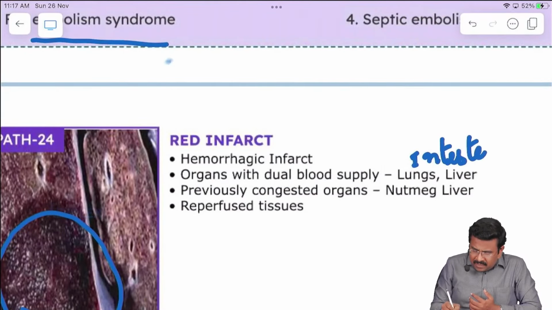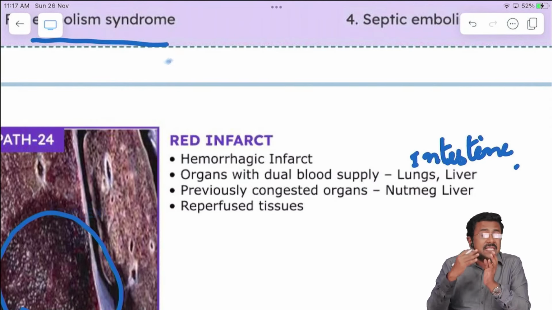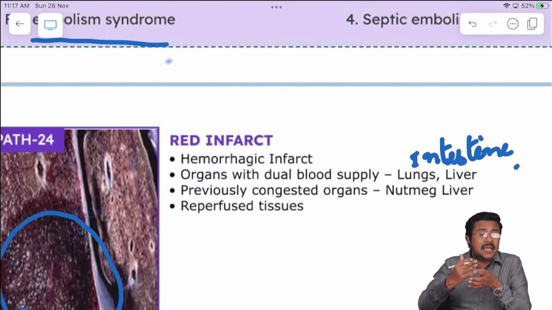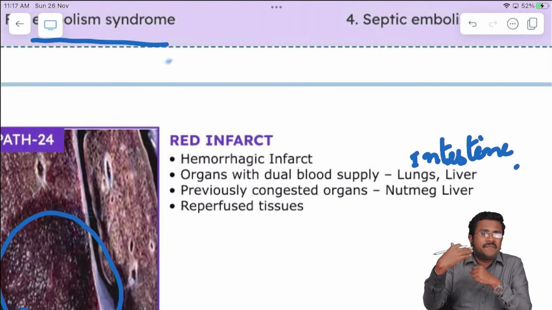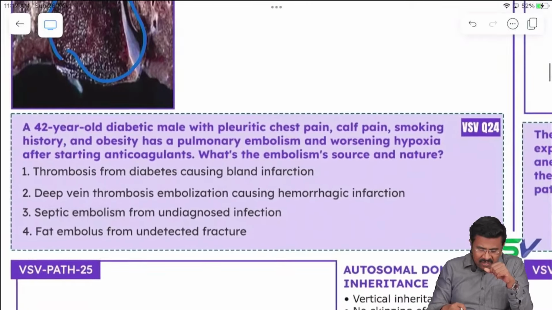And it is seen in previously congested organs, like the nutmeg liver, the chronic venous congestion liver we saw. In the central zone there will be hemorrhagic necrosis, and that hemorrhagic necrosis is nothing but your red infarct. And in reperfused tissue, if reperfusion occurs, you will get this red infarct. Let's see a question with this red infarct.